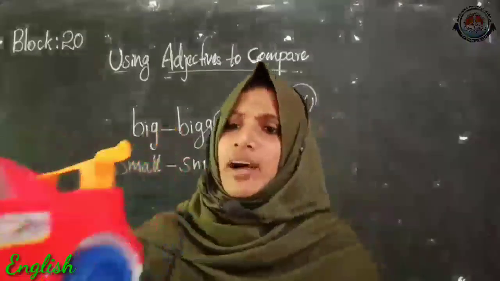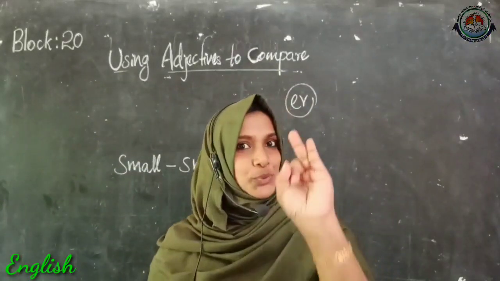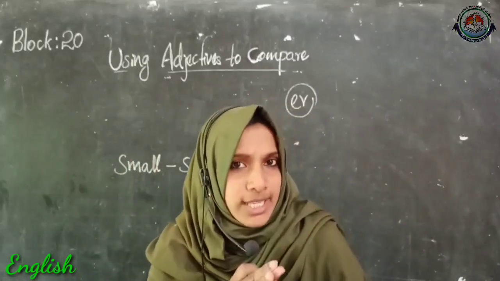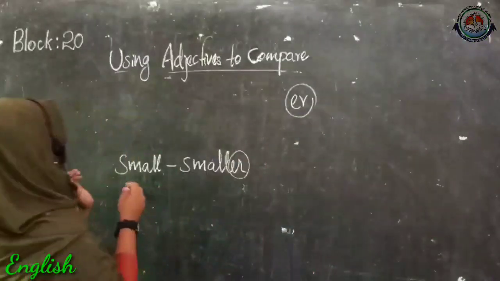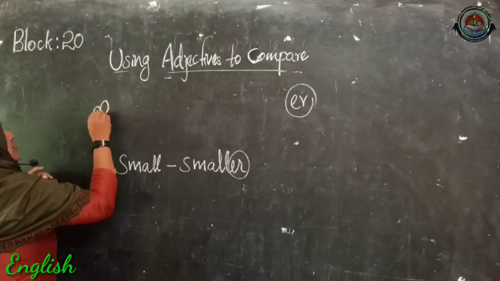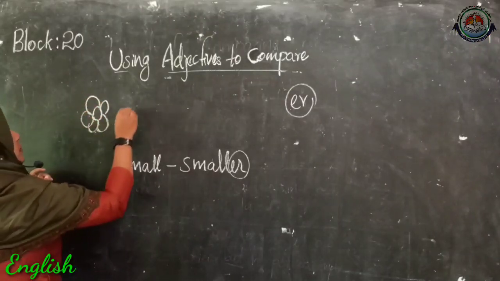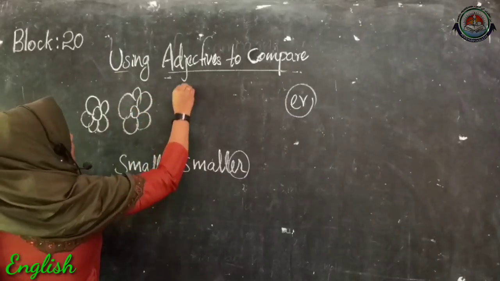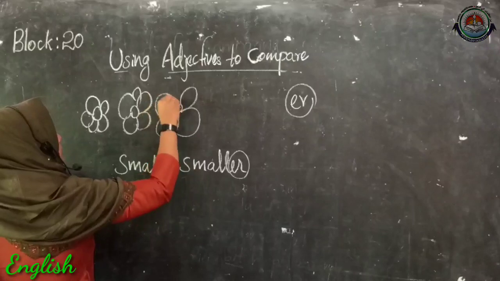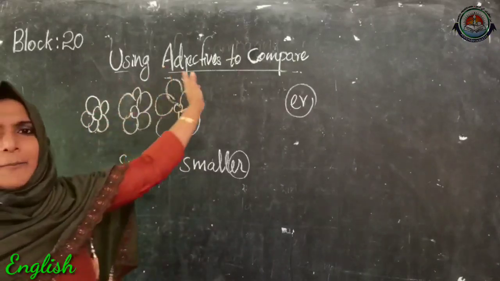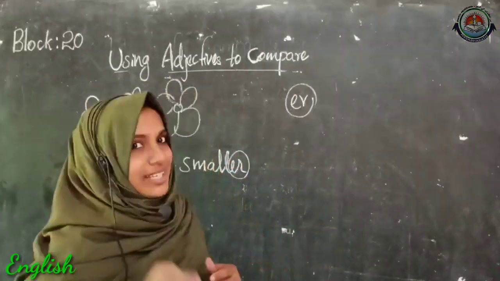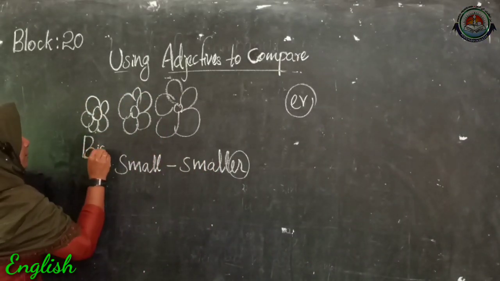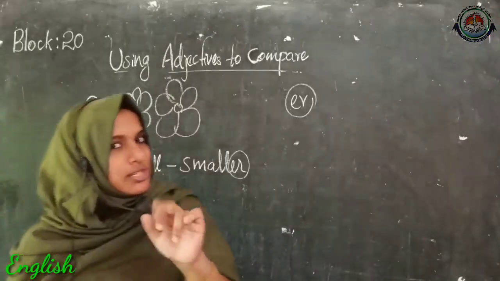Then if there are more than two things, how will I compare? How can we compare those things? Let's see. Here I am drawing three flowers. 1, 2, then 3. So how can we compare these three flowers? Here we can describe this flower as big by using a describing word.